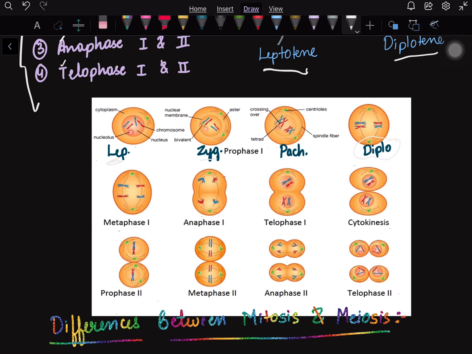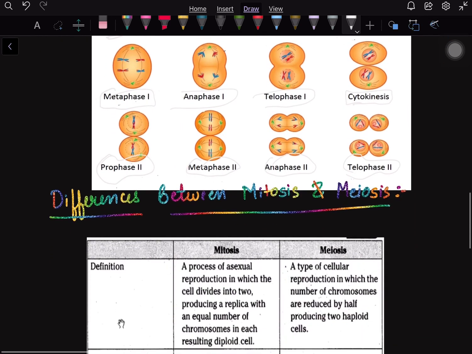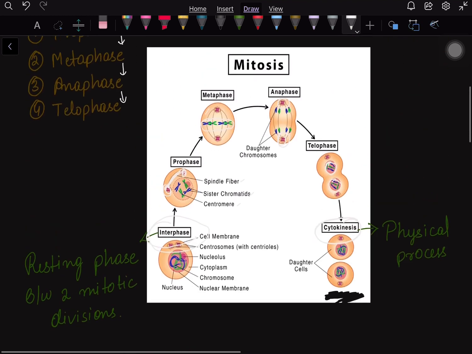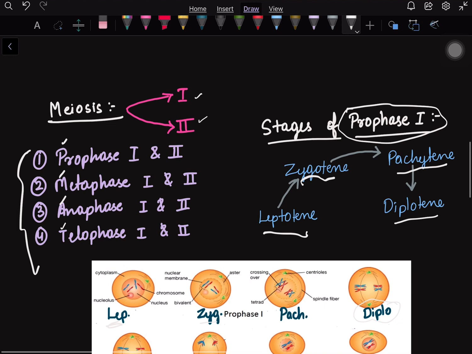Then these are the processes of metaphase 1, anaphase 1, telophase 1, then again cytokinesis. Then after cytokinesis, it will again start from prophase 2, then metaphase 2, anaphase 2 and telophase 2. So by telophase 2, the meiosis ends. We also discussed meiosis is a reductional division. Why? Because it is divided into two types, meiosis 1 and meiosis 2.